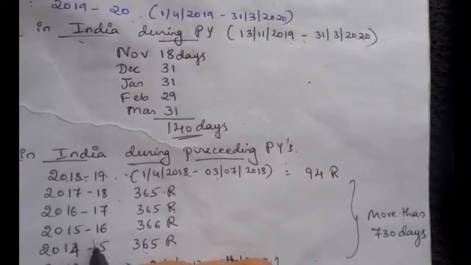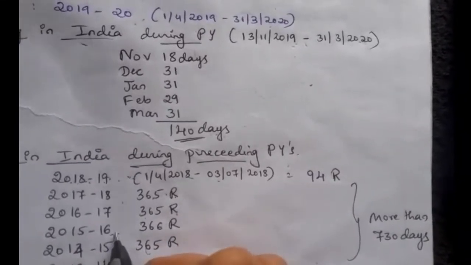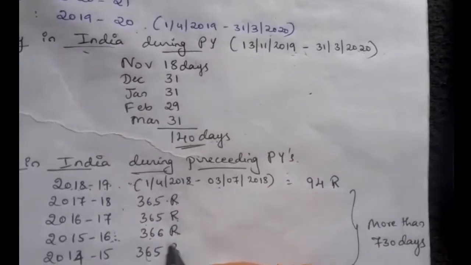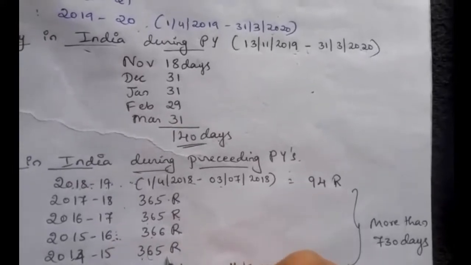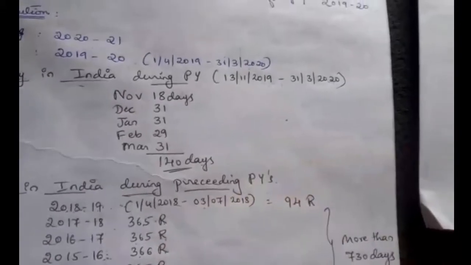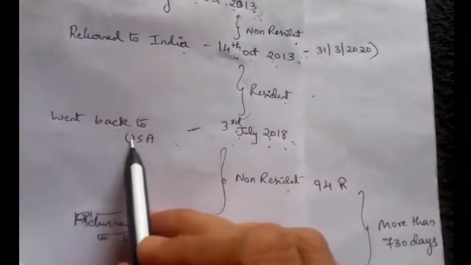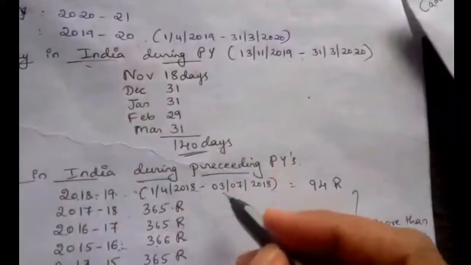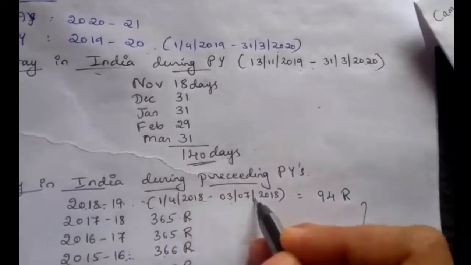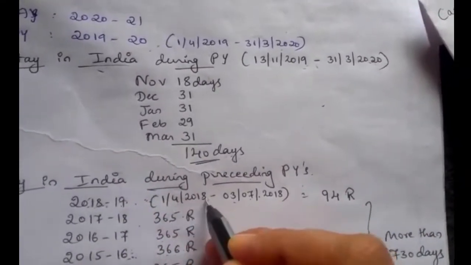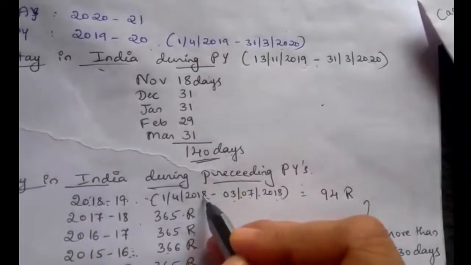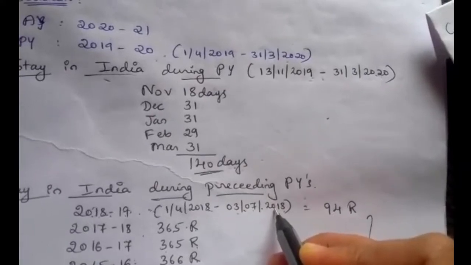2016-17, 365 days residence. 2016 is a leap year, so in February there are 29 days, so 366 days resident. 2014-15, 365 days resident. And he went back to India on 3rd July. So in the financial year 2018-19 we have to take from 1st April 2018 till the 3rd July 2018 and count. 1st April 2018 to 3rd July 2018.